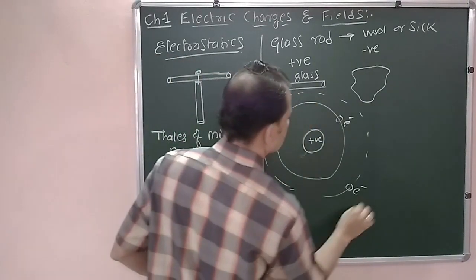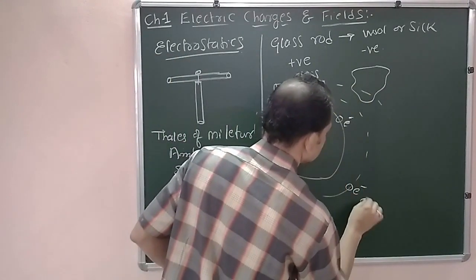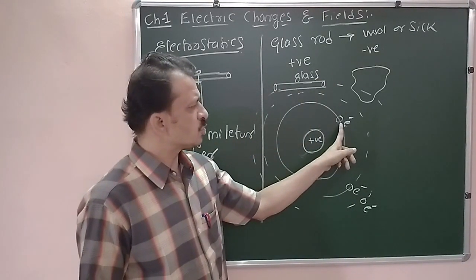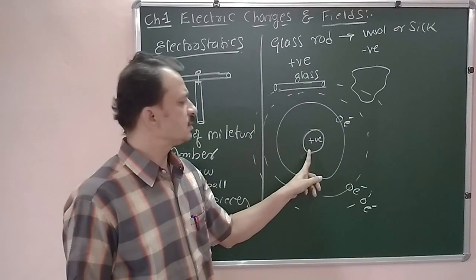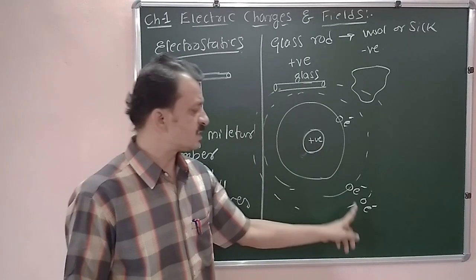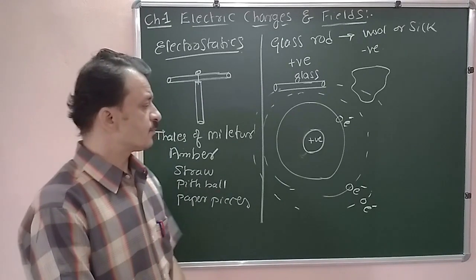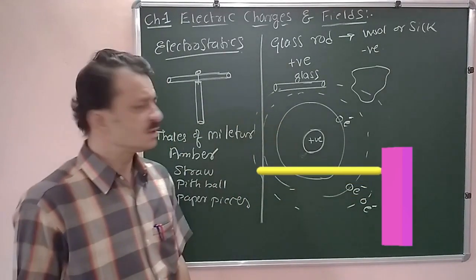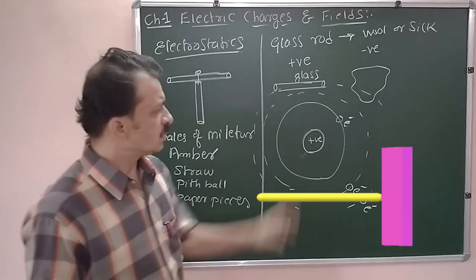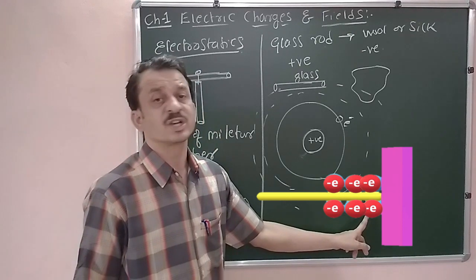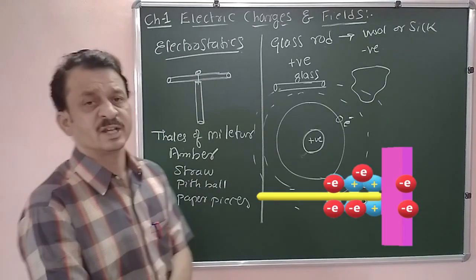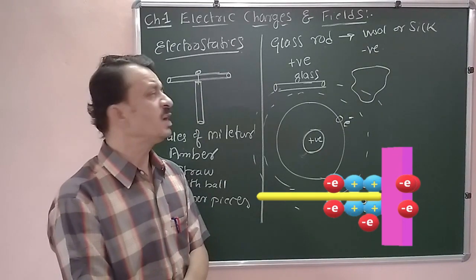And if you consider another electron here, this is the innermost electron, which is tightly bound to the nucleus, and this one is loosely bound to the nucleus since it is far away from the nucleus. In this rubbing process, we get heat energy because of the friction. That heat energy is sufficient for the outermost electron; it receives it and is emitted out from the material.